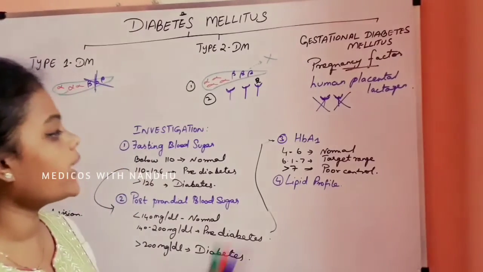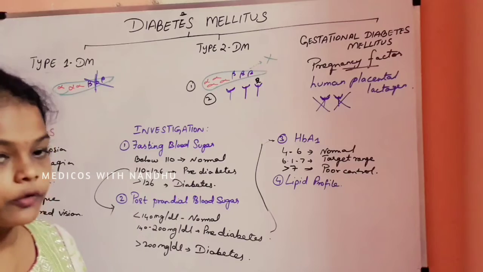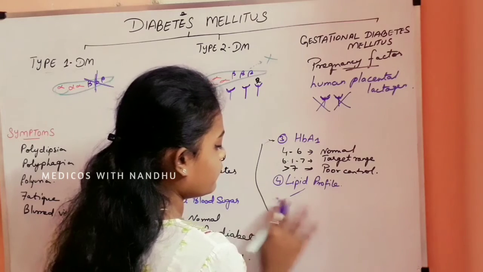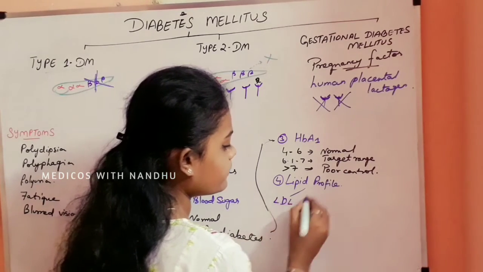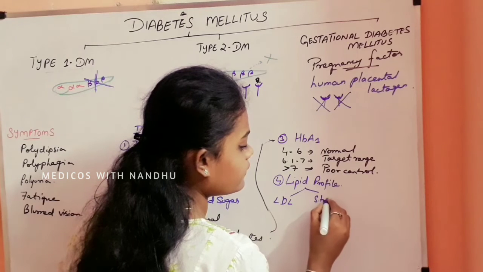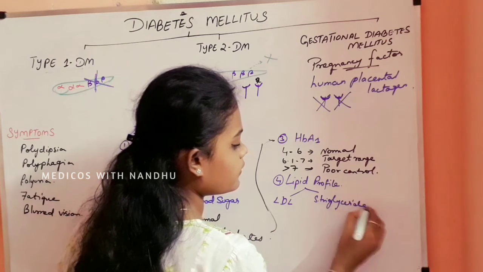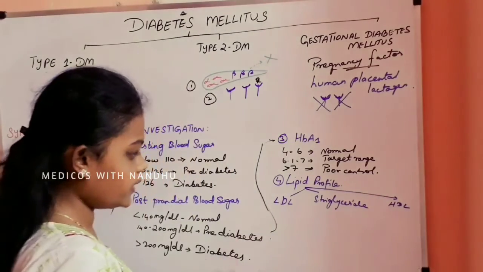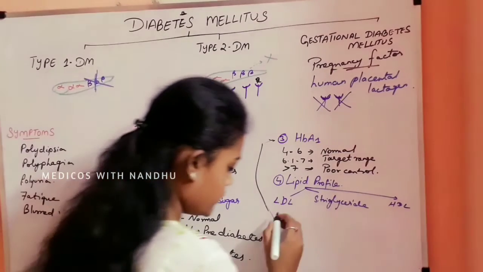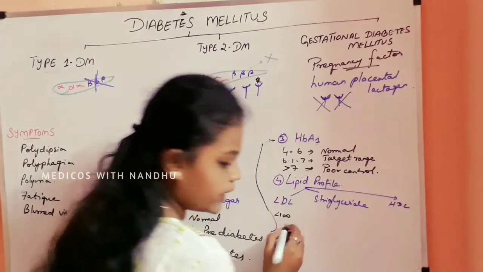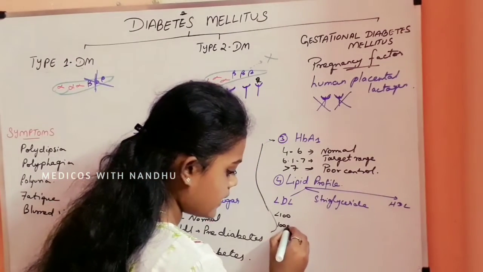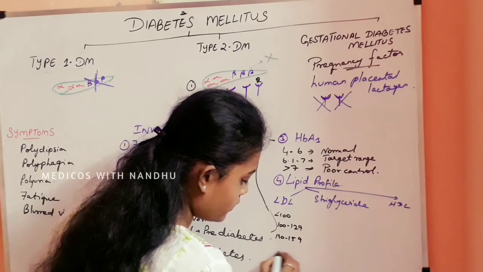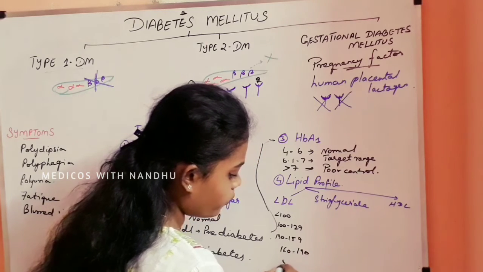Lastly, we can diagnose with a lipid profile. In the lipid profile we can separate low density lipid, serum triglyceride, and high density lipid. For low density lipid: lesser than 100, 100 to 129, 130 to 159, 160 to 190, and more than 190.